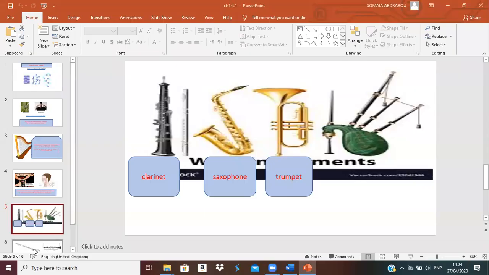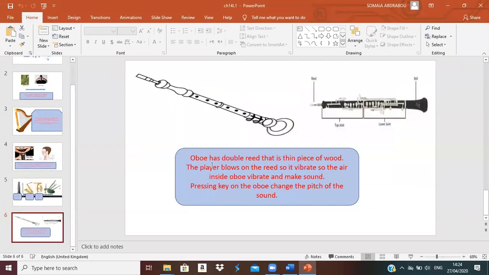I have here the oboe. The oboe has a double reed, which is a thin piece of wood. This is a kind of wind instrument. It's called an oboe. Can you see this one here? This is called a reed. But teacher, this makes sound and makes air also. The air inside it will vibrate.